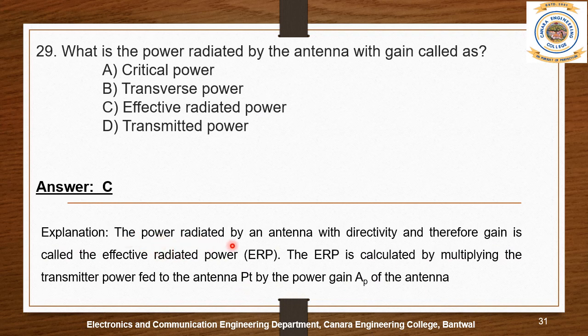The power radiated by an antenna with directivity and therefore gain is called the effective radiated power, ERP. The ERP is calculated by multiplying the transmitter power fed to the antenna by the power gain of the antenna.